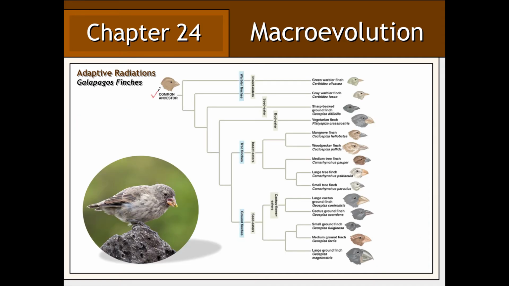From a single common ancestor, 13 distinct species of finch arose as members of the ancestral population began to occupy separate ecological niches, which resulted in reproductive isolation to the point where each subpopulation became so genetically distinct that it gave rise to separate and distinct species.